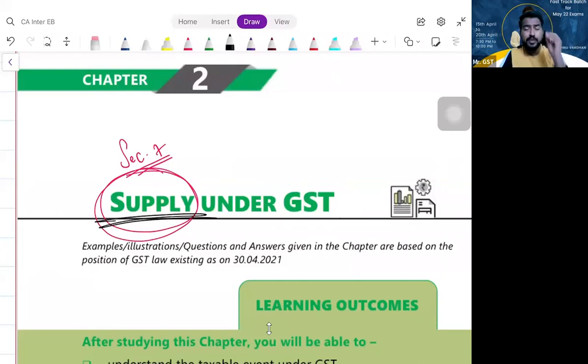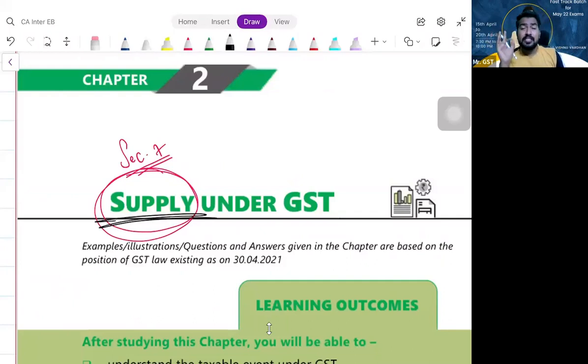Please understand, in your syllabus you will be reading only the CGST Act. Whenever they say section, that means it is only the CGST Act. If at all it belongs to some other act, they will specify the act name. If they are just mentioning the section number, that means it is the section belonging to the CGST Act 2017. Am I clear? Shall we proceed? So without wasting further time, let us go into section 7.